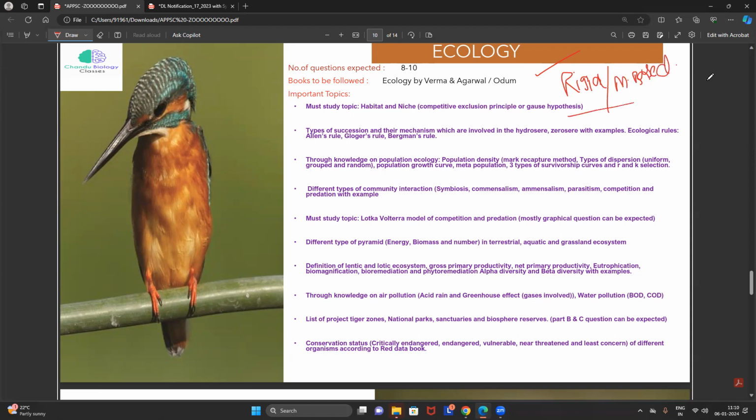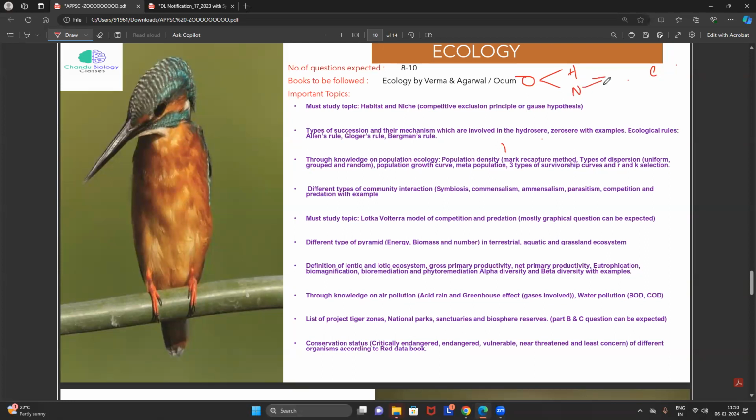Conceptual based questions are very less. Happily, you can read. So ecology also, my friends, we have to read 100%. I don't tell any one of you to please leave that topic or this topic. In ecology, I'm summarizing it in a simple way. We have to start from organism. When we are starting about organism, majorly we have to focus on habitat and niche.